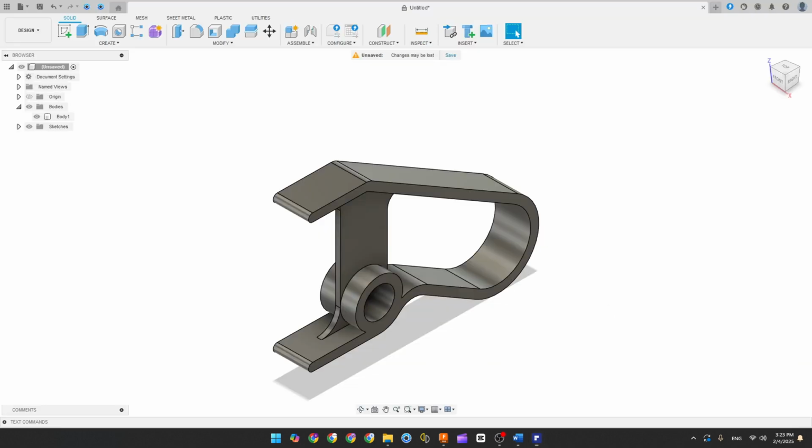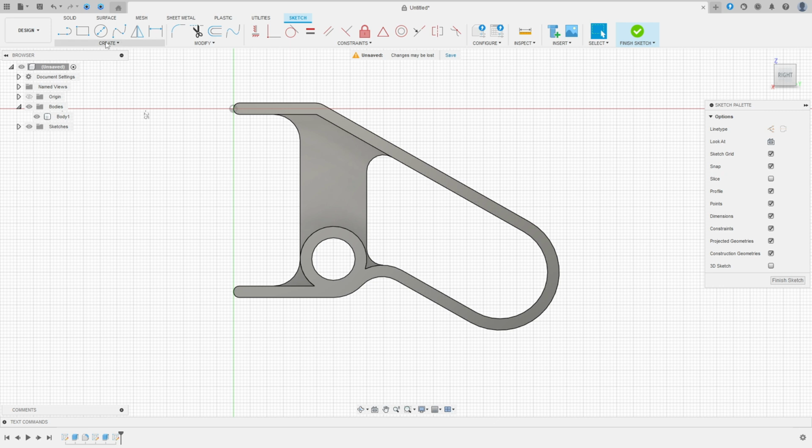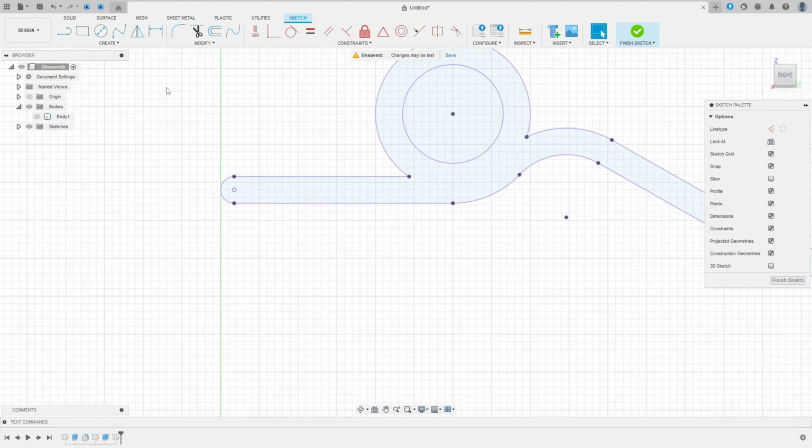So go to create a sketch, right plane, create project include project, select this face here, press OK. Now go to line, make a line here with 2 millimeters, create an arc here and another line here.